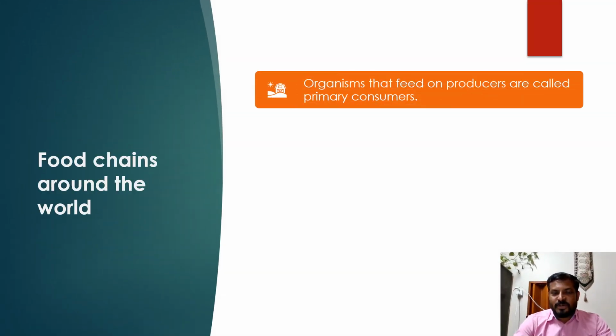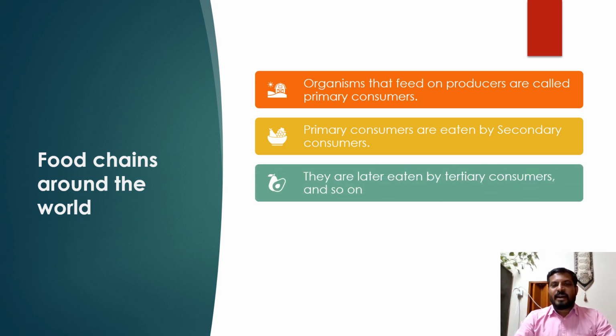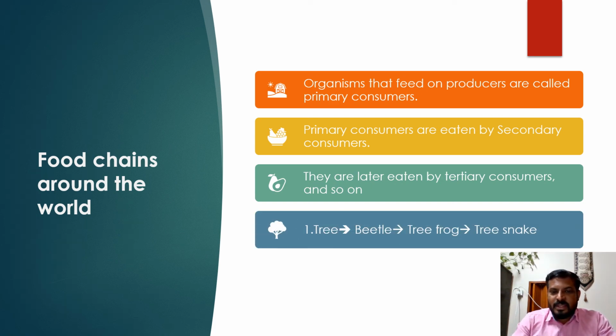Food chains around the world. Organisms that feed on producers are called primary consumers. Primary consumers are eaten by secondary consumers. They are later eaten by tertiary consumers and so on. Example for a food chain: tree, beetle, tree frog and tree snake. In the given food chain, tree: producer, beetle: primary consumer, tree frog: secondary consumer, tree snake: tertiary consumer.